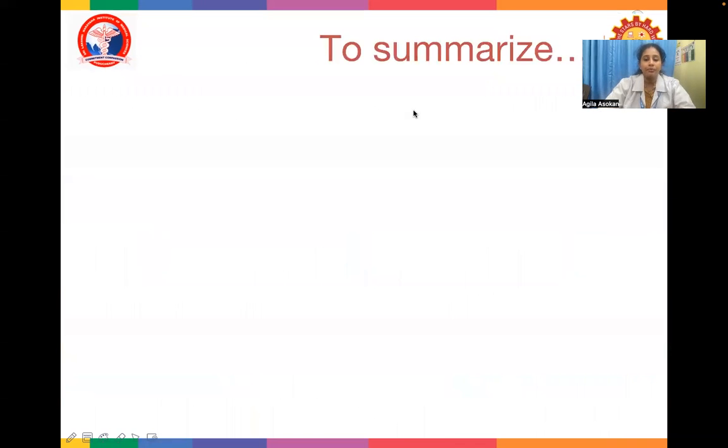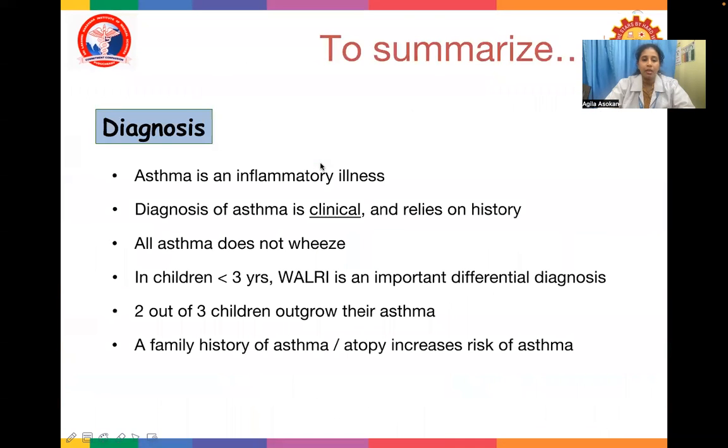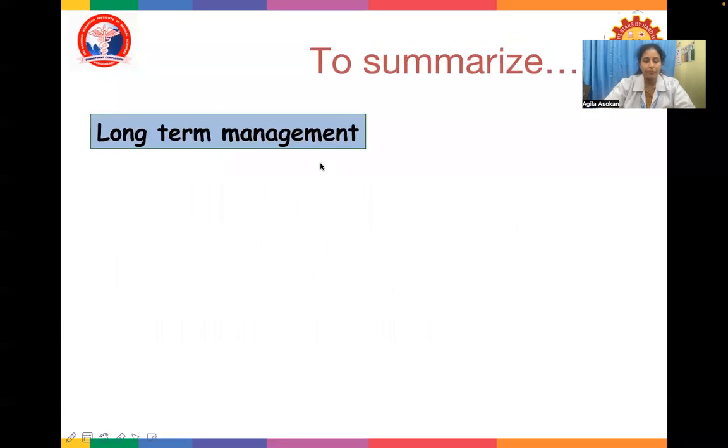Now this is for less than 5 years which we saw. Again, asthma education, environmental approach, and as-needed rapid-acting beta agonists are important. To summarize, I've already summarized. Diagnosis is mainly clinical, relies mostly on history, and 2 out of 3 children will outgrow their asthma. Family history of asthma or atopy increases the risk of asthma.